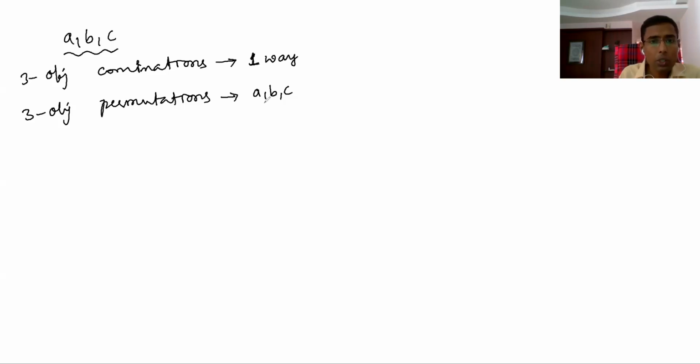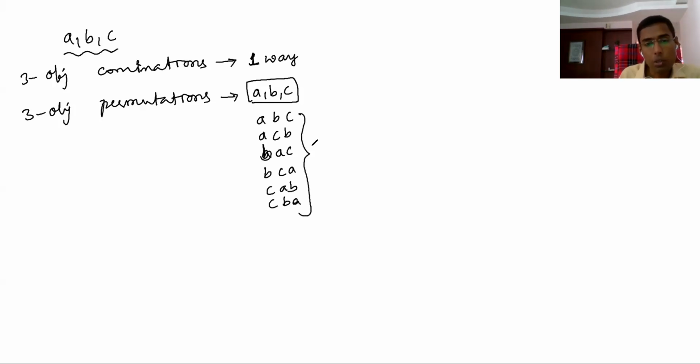And permutation means, when 3 objects are given, the number of permutations of these 3 objects. So it is like this: A, B, C; A, C, B; then with B first, B, A, C; B, C, A; C, A, B; C, B, A. Hope you understand. These are the 6 arrangements of these 3 objects.